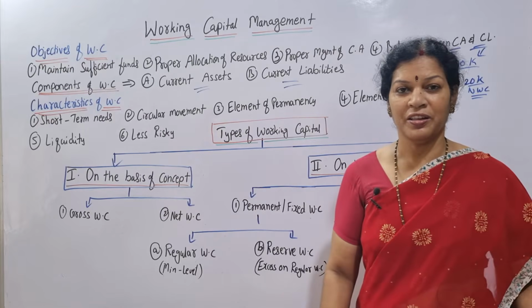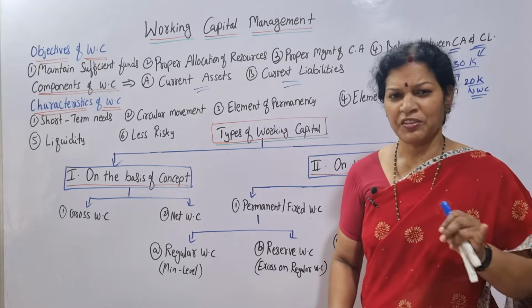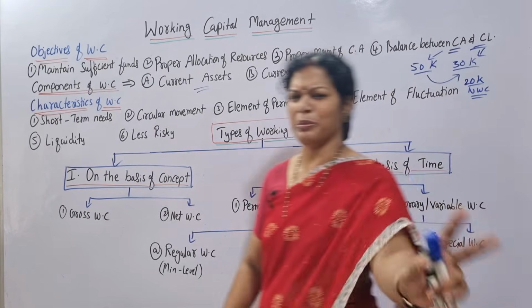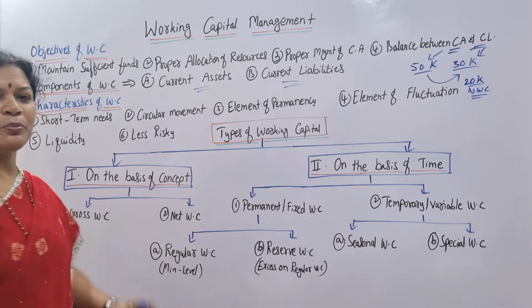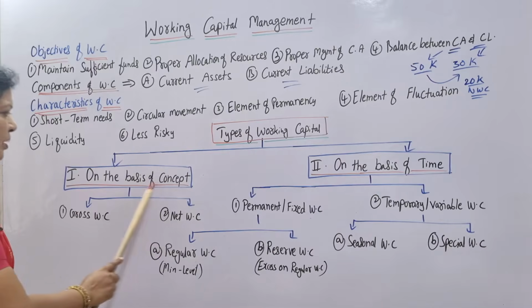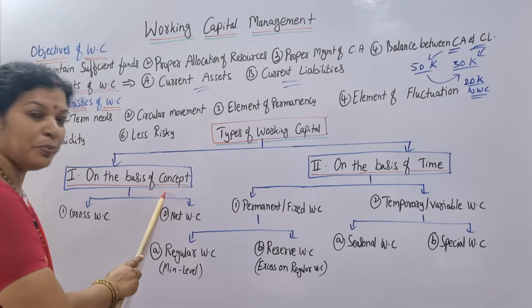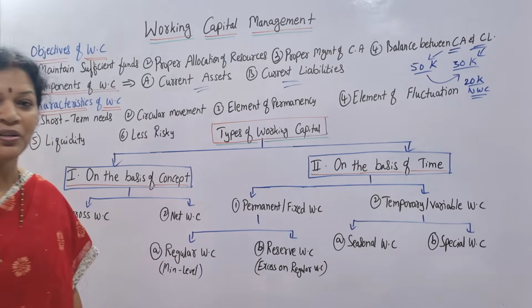Did you follow up to here? Next we will see the classification. Classification of working capital, you can say, are types of working capital. Easy to remember. Now I'll make you understand in 5 minutes. Types of working capital are mainly two types: one is on the basis of concept, the other on the basis of time.